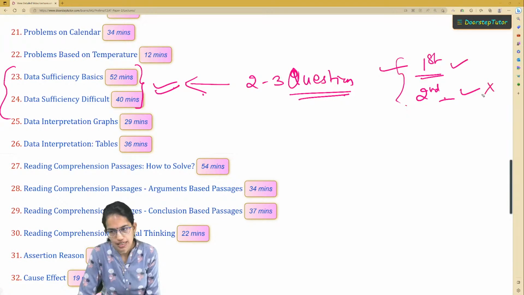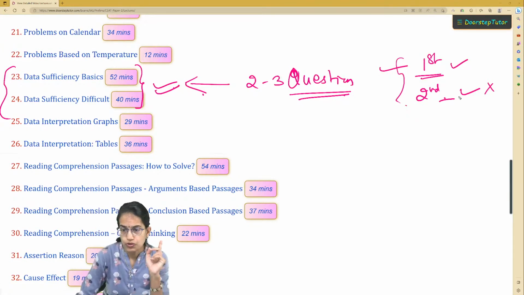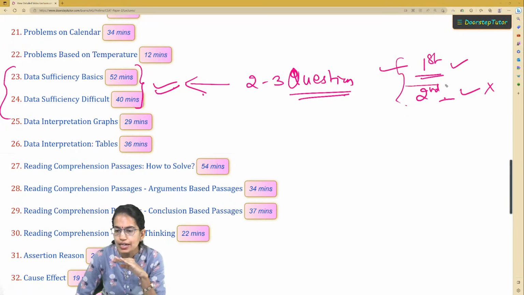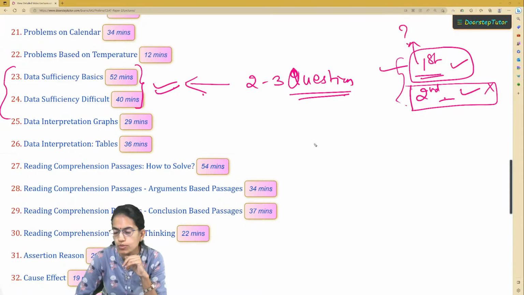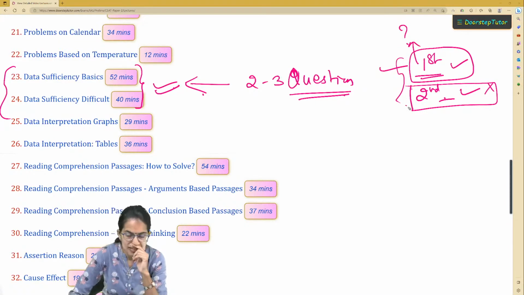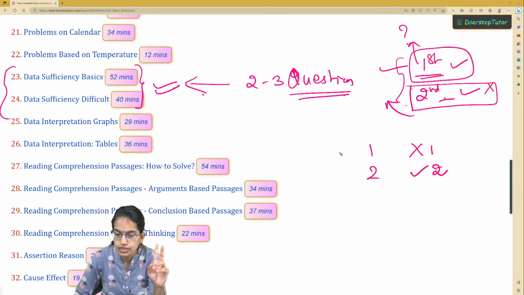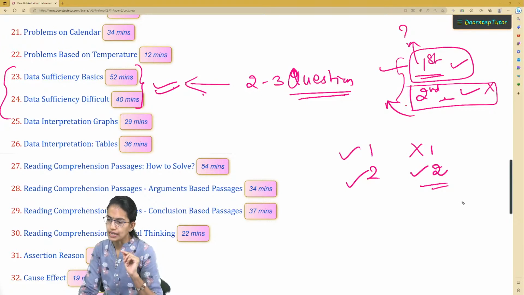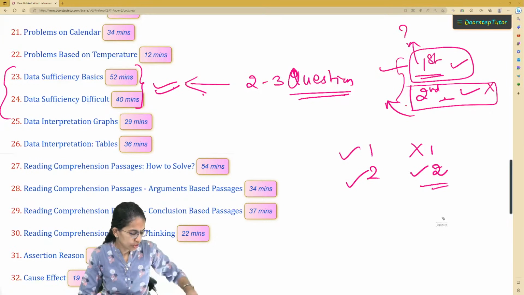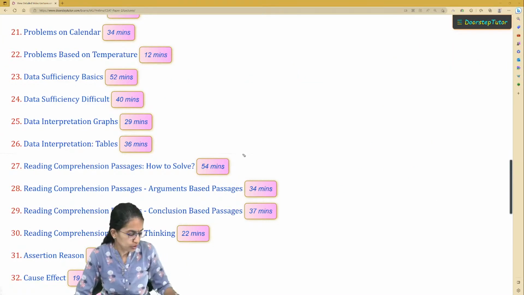Let's say the first is correct, the second is incorrect, then it's all done. If you feel both are correct, then hide one of the statements and see whether just by one of the statements you can solve the problem or not. That's really important. Then see with the second statement whether you can solve the problem. So hide the first statement, go with the second statement, and see if you can solve and get the answer. If you require both the statements to solve, that's one case, or you require only one of the statements to solve the problem, that's the second case. Those are the kind of questions that you must be familiar with while you are solving problems on data sufficiency.